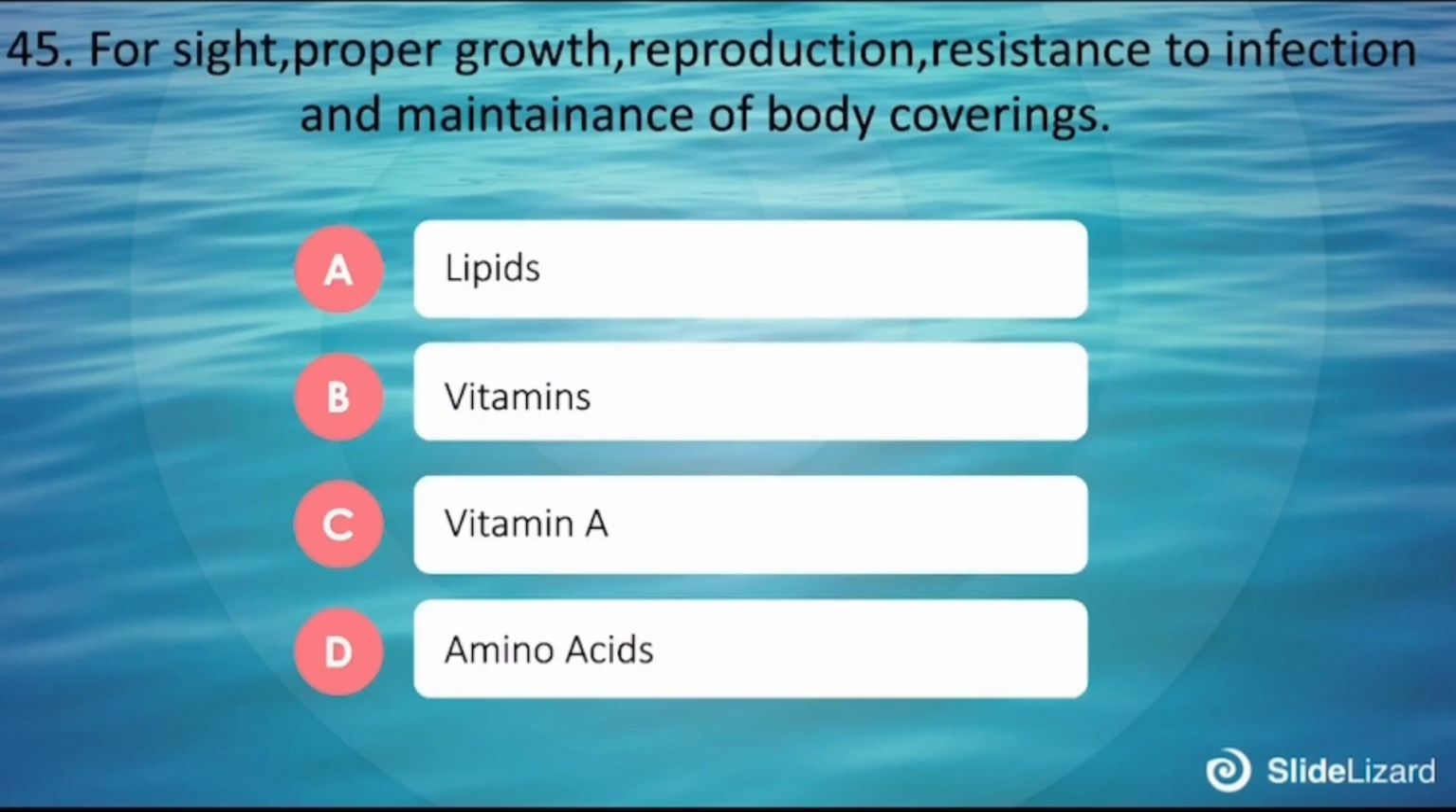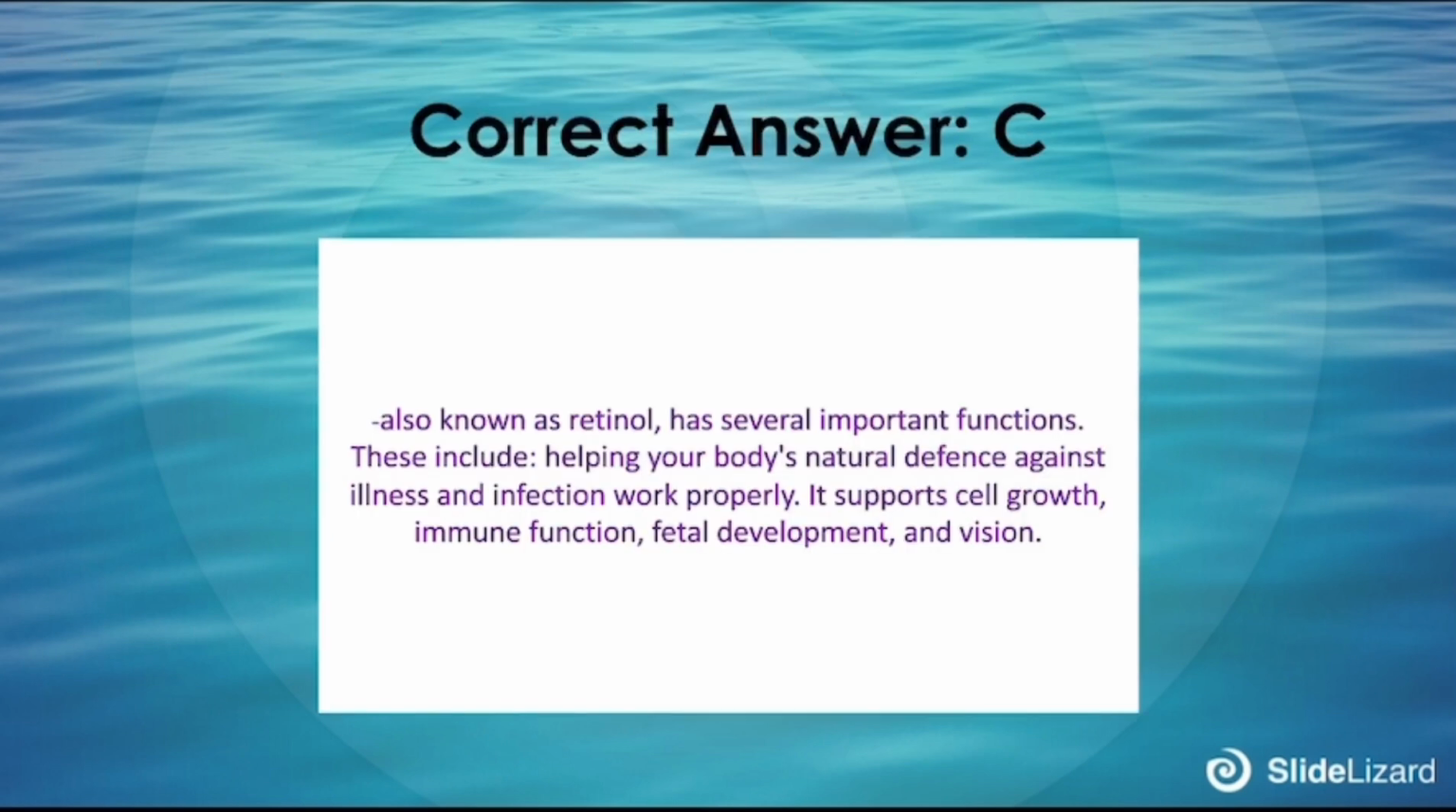45. For proper growth, reproduction, resistance to infection, and maintenance of body covering. A. Lipids, B. Vitamins, C. Vitamin A, D. Amino acid. The correct answer is C. Also known as retinol, it has several important functions. These include helping your body's natural defense against illness and infection work properly. It supports cell growth, immune function, fetal development, and vision.